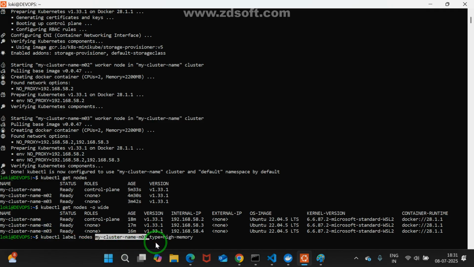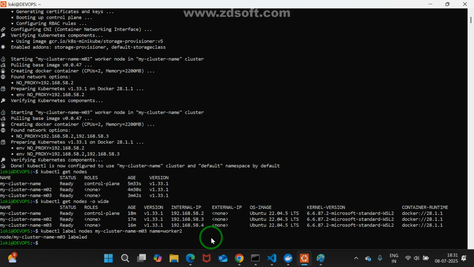What is the key value here? Please respond. Here we are taking type equal to the name they are taking. Or else, if you want, you can change it. What are we changing? Maybe name equals worker2. Try to remember: the key is name, and the value is worker2. Is it okay for you?